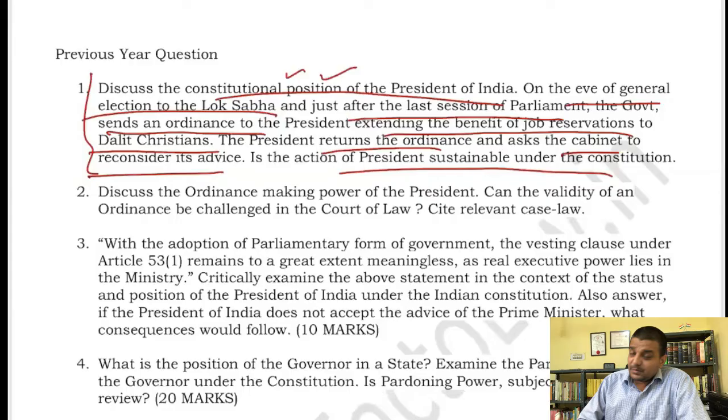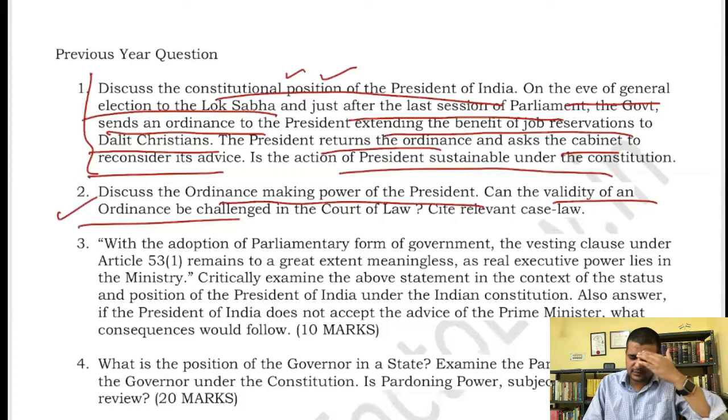Similarly, let us come to question number 2. Discuss the ordinance making power of the President. A very simple, straightforward question. Can the validity of an ordinance be challenged? Yes, there is a very famous case law, the State of Bihar versus this. There are 7 grounds on which it can be challenged. Simply read that particular case law.